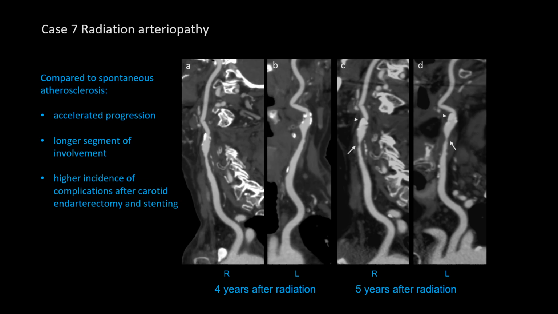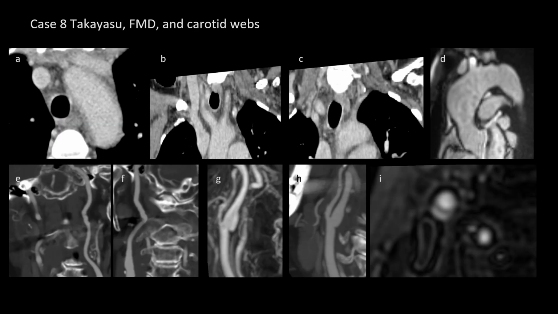Compared to the initial images A and B, the distal left CCA has worsened narrowing, and there are more prominent calcified plaques in the proximal left ICA.